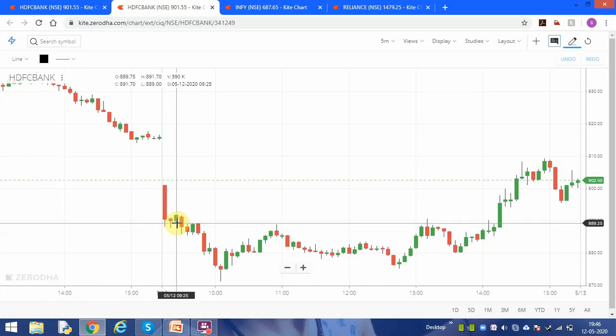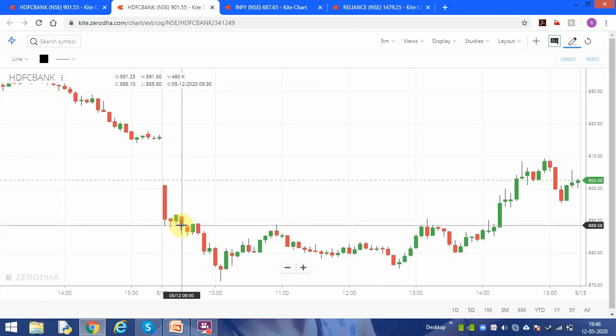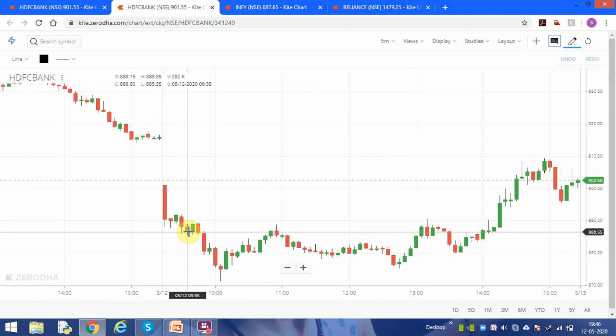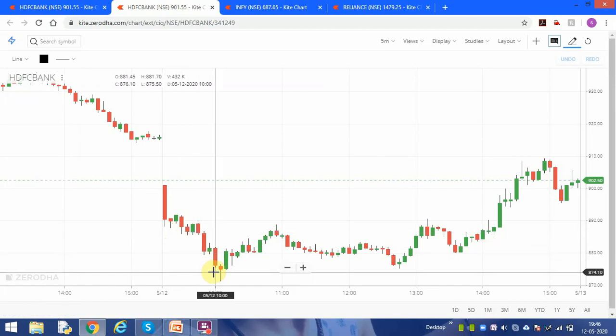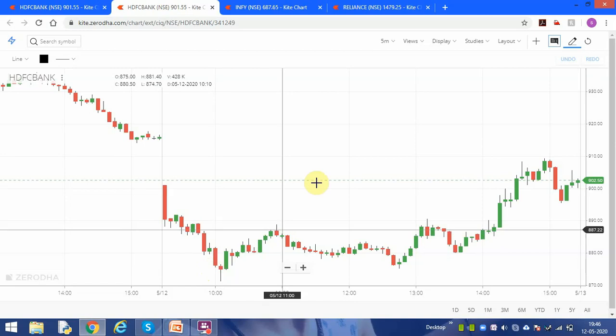You see, if you have shorted at this level, then you see this has gone from 886 to 874. So in all stocks you are getting 6 to 8, 10, 15 rupees profit.